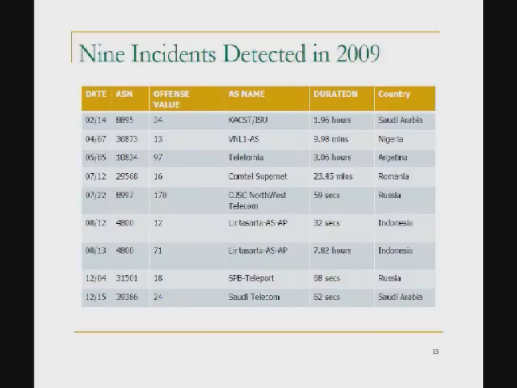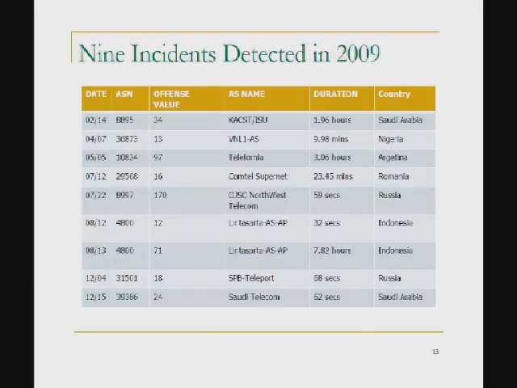This is just a list of all the 9 events we detected in 2009. The last column is where the attacker network is: Saudi Arabia, Nigeria, Argentina, Romania, Russia, Indonesia, all over the world. The third column is offense value. That is how many other networks this attacker is hijacking. We can see none of this is a full table leak. They usually just hijack prefixes belonging to tens of other networks.